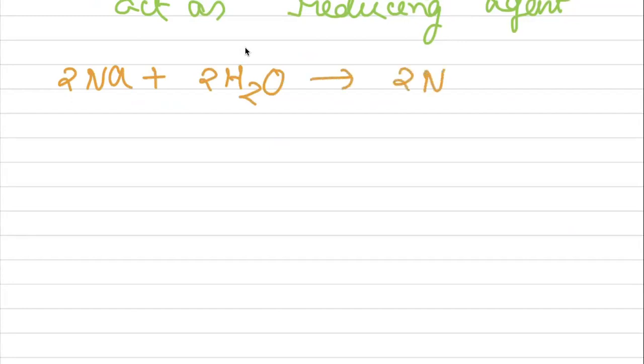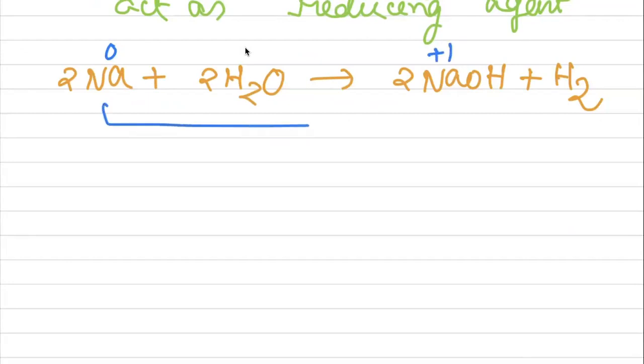So the first example: when sodium reacts with water, sodium reacts vigorously with water and forms NaOH plus H2. Here sodium is in 0 oxidation state, and here sodium is in +1 oxidation state.